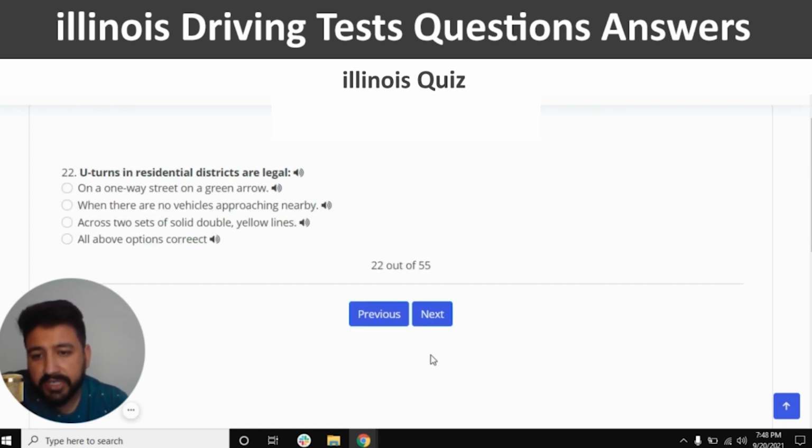U-turns in a residential district are legal across two sets of solid double yellow lines. So I'm going to click on the third option.